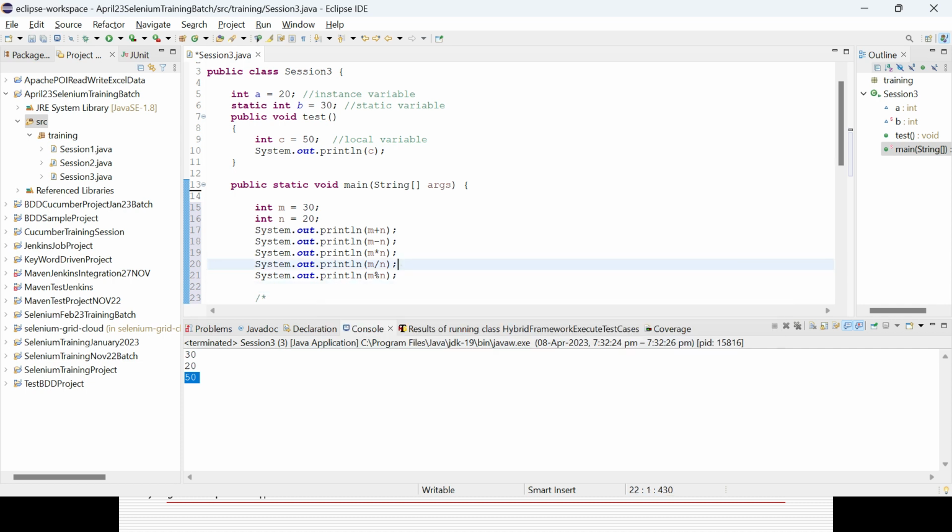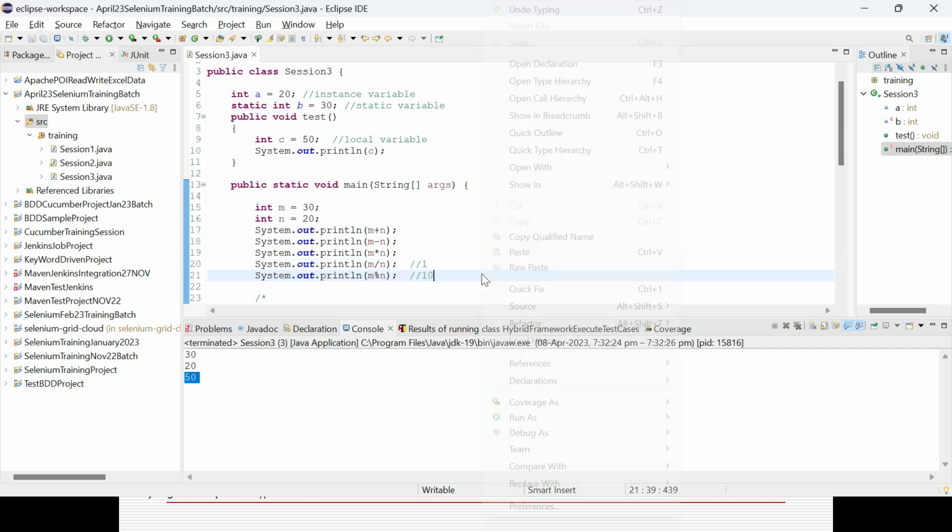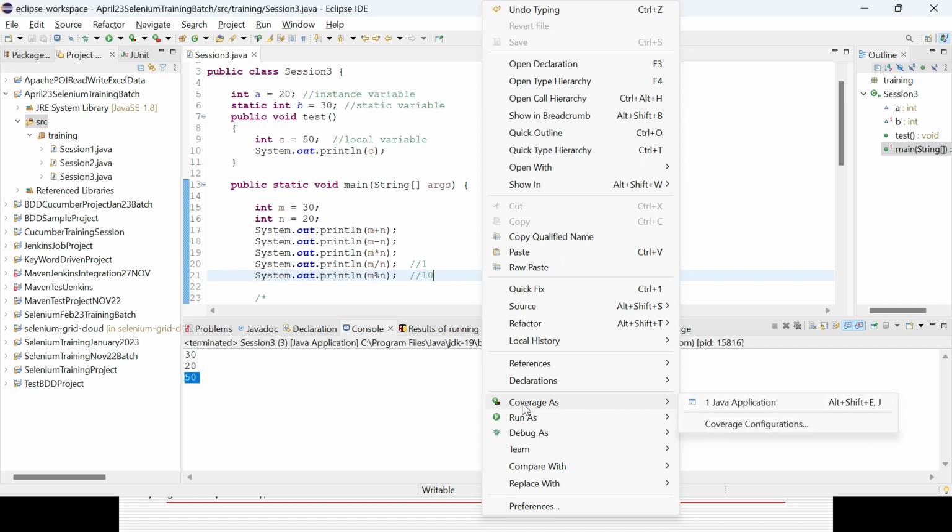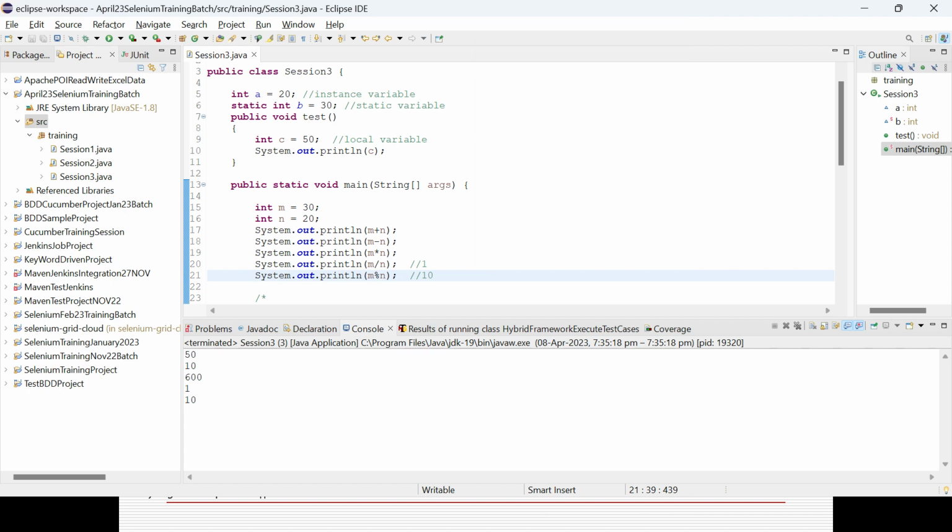And m divided by n, if you divide 30 by 20, it is 1.5, so it will give you the full value, not the decimal value. The output will be 1, and the remainder will be 10. So that is the remainder. You could see here 20 plus 30 equals 50, 30 minus 20 equals 10, 30 multiplied by 20 is 600, division is 1, and remainder is 10.